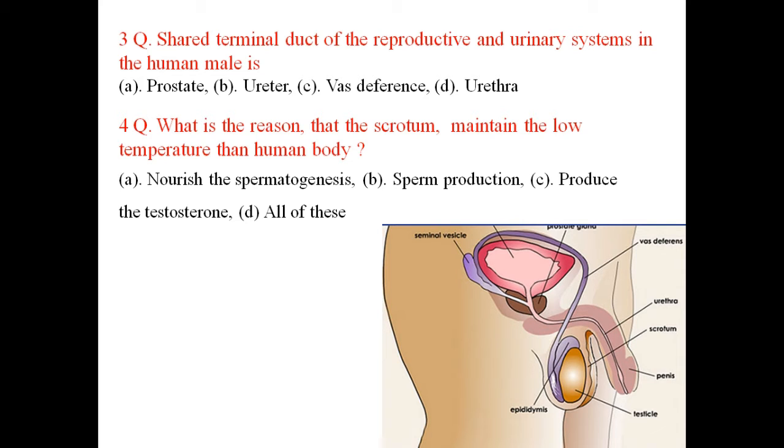So that means the scrotum is always maintained 3 degrees less than the body temperature to produce the sperms. So the answer is B.